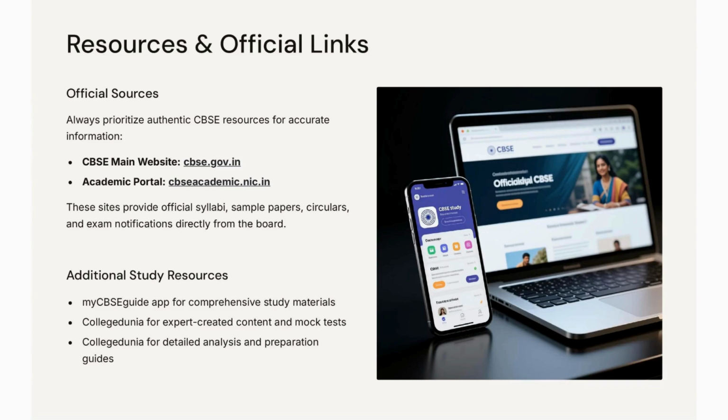For official information, always refer to the CBSE website and academic portal. They provide essential resources like syllabi, sample papers, and exam notifications. Additionally, apps like My CBSE Guide and resources from College Dunya can help you with study materials and mock tests.